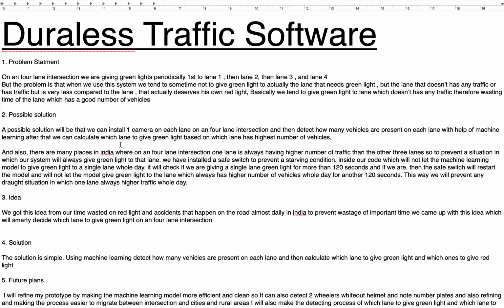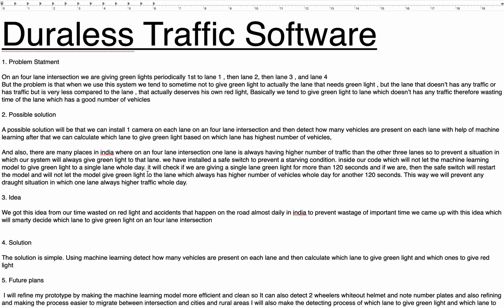And also, there are many places in India where, on a 4 lane intersection, one lane always has a higher number of vehicles than the other 3 lanes. So, to prevent a situation in which our system will always give green light to that lane which has higher traffic the whole day, we have installed a safe switch inside our code to prevent a starving condition, which will not let the machine learning model give green light to a single lane the whole day.